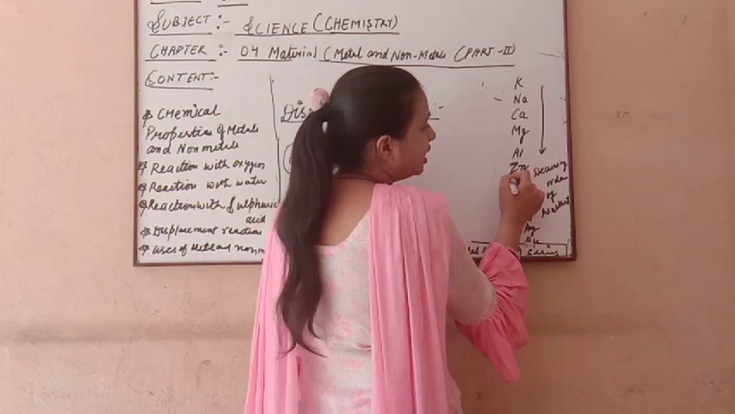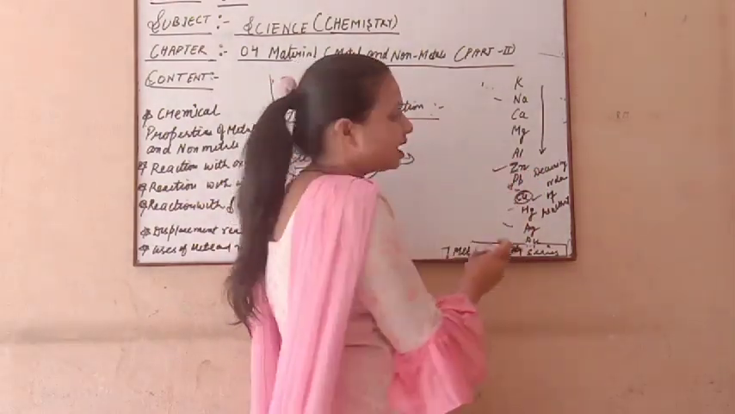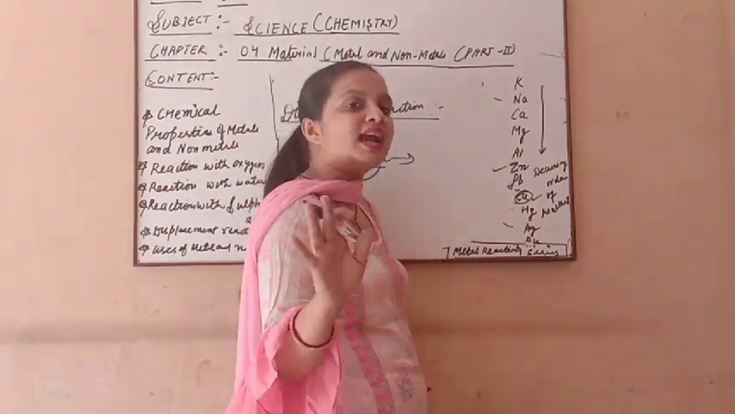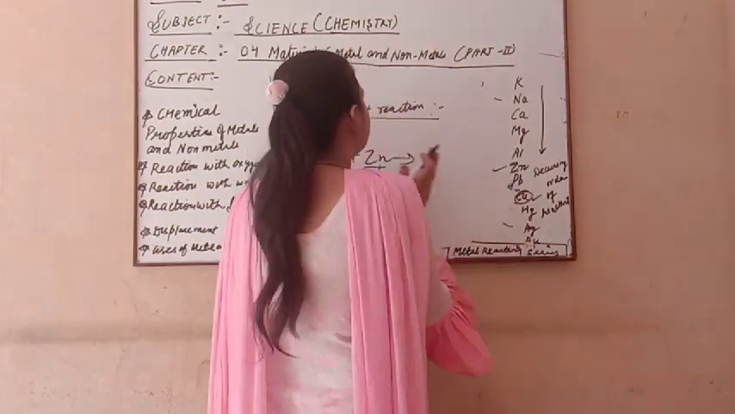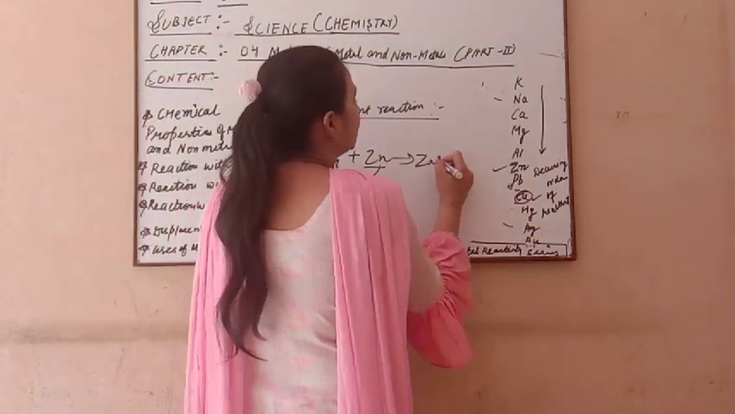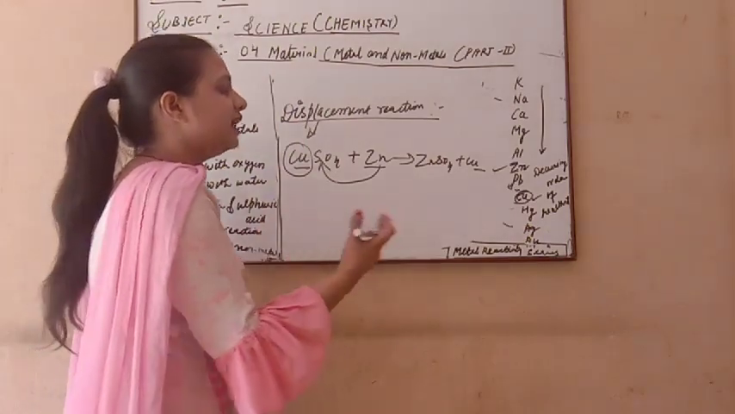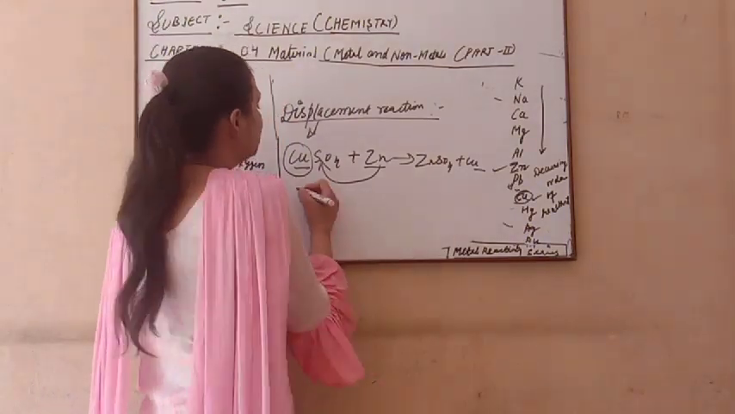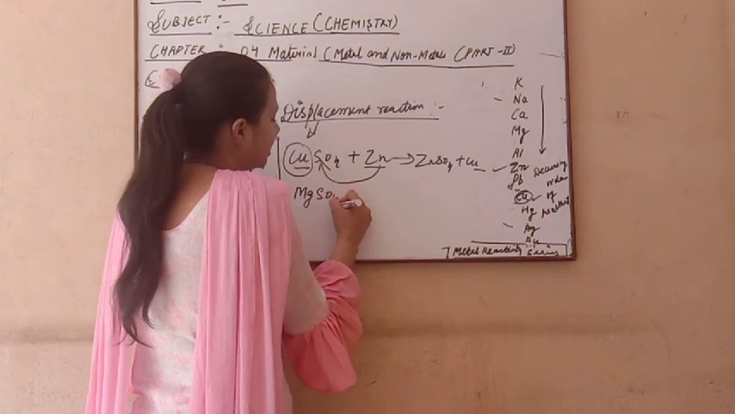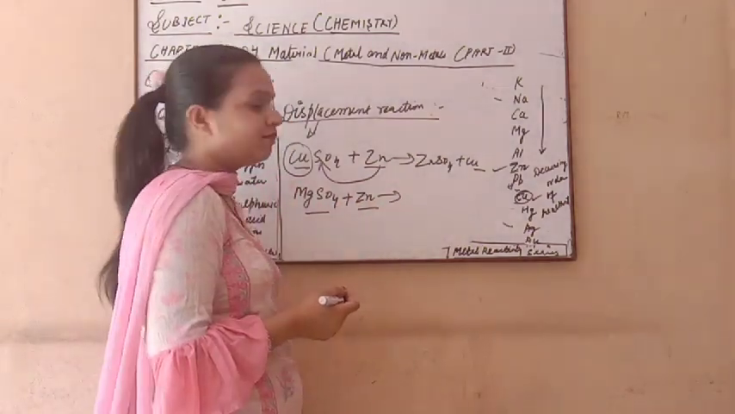So here you see zinc comes before copper, meaning zinc is more reactive than copper. A more reactive metal always displaces a less reactive metal. That's why this zinc reacts with sulfate and copper is displaced in this case. Now I take a negative example: magnesium sulfate, and zinc is the metal I take here.